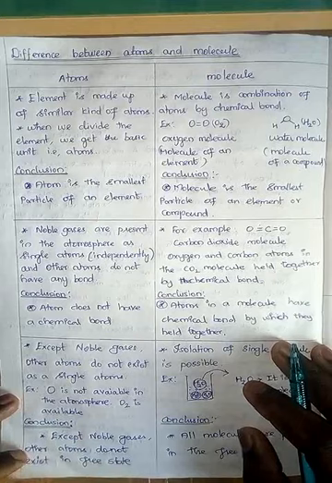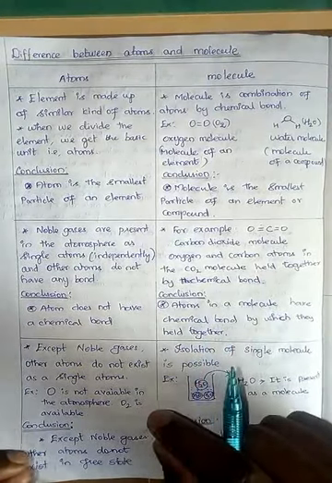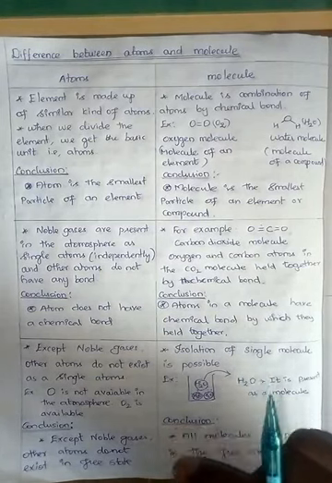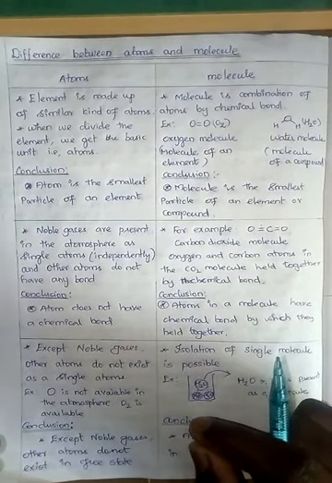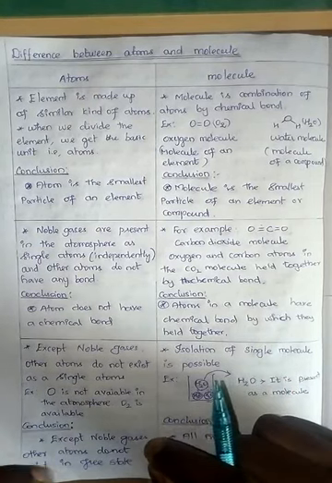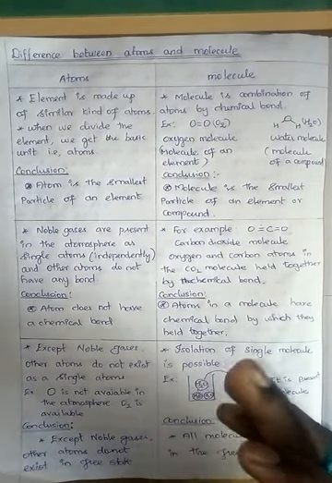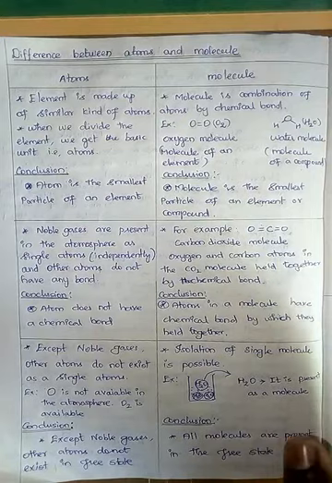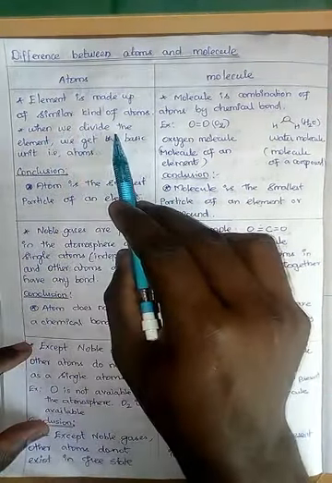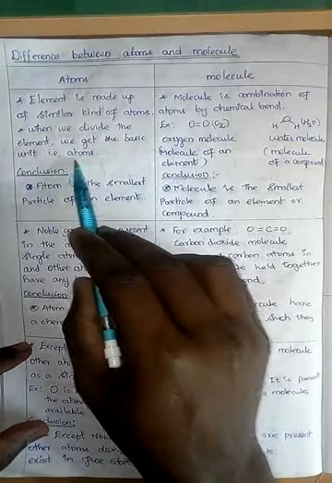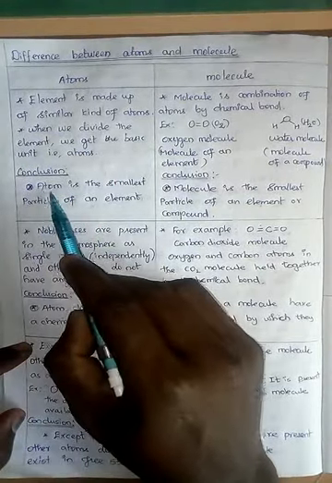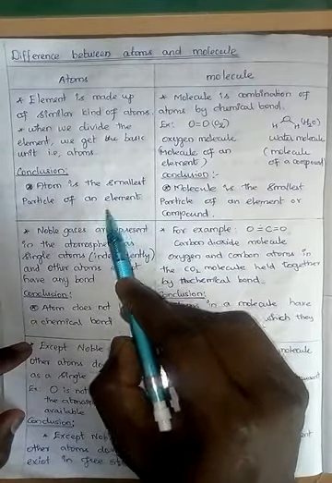We know many things about atom, but the atom is the fundamental particle of an element, or the element is made up of similar kind of atom. This is what we have studied. So if you divide element, finally we will get atoms. So if we divide the element, we get basic unit called atoms. So can I make conclusion like this? Atom is the smallest particle of an element.